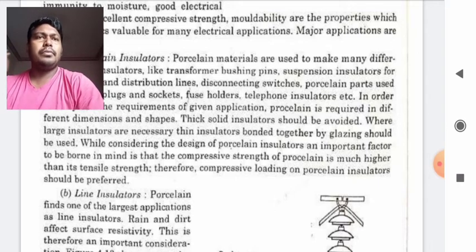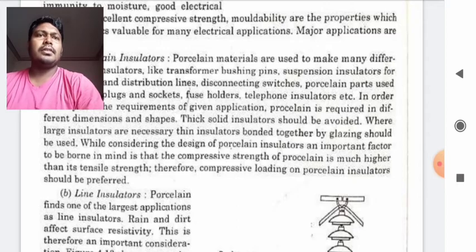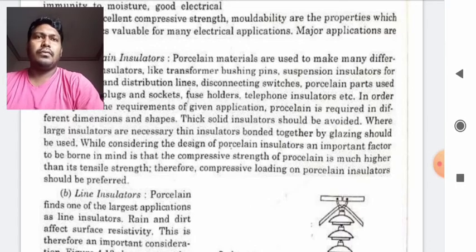Therefore, compressive loading on porcelain insulators should be preferred.